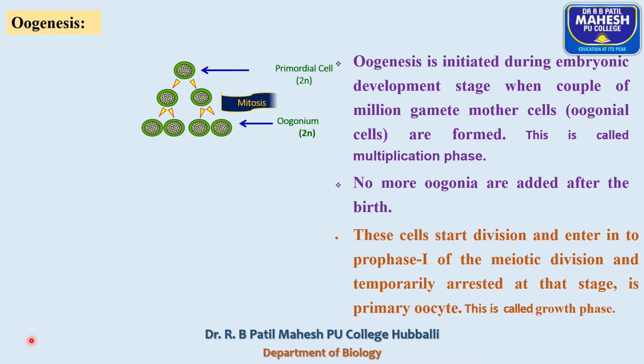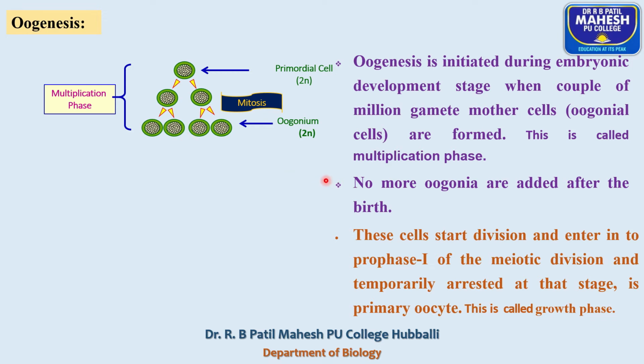And this phase we call the multiplication phase, restricted to the fetal life. You remember one thing, no more oogonia or egg mother cells are added after the birth. That means the multiplication process in oogenesis is restricted to the fetal life.